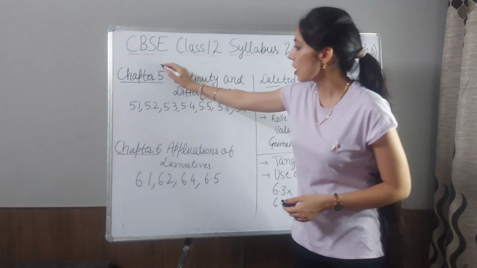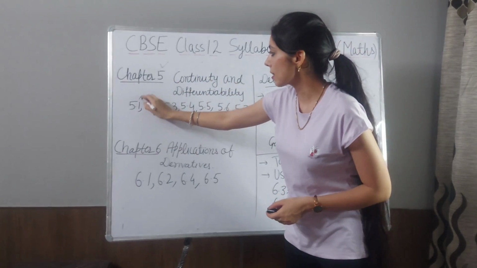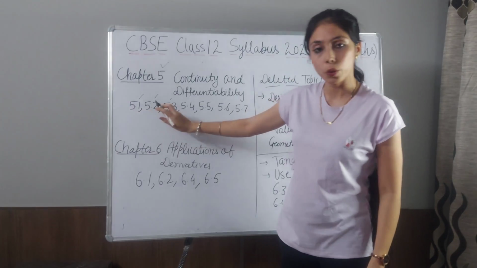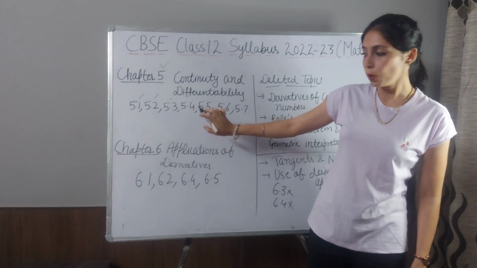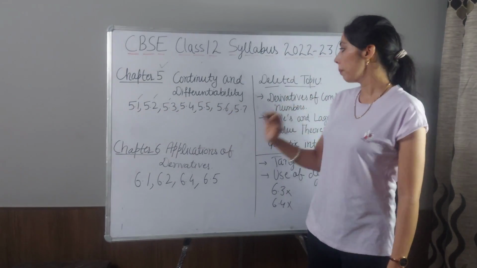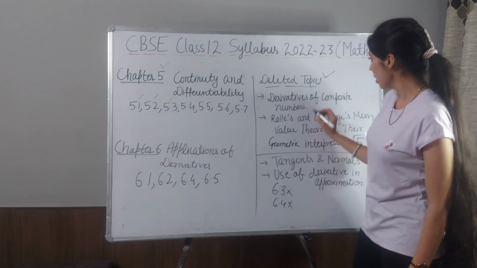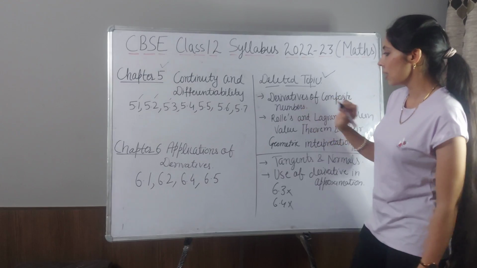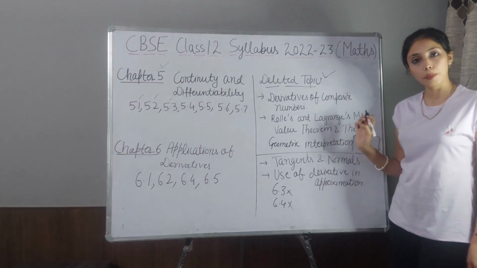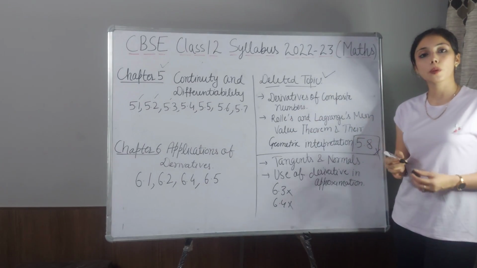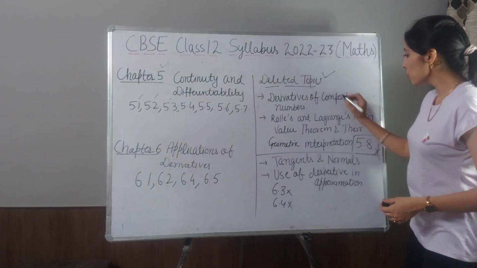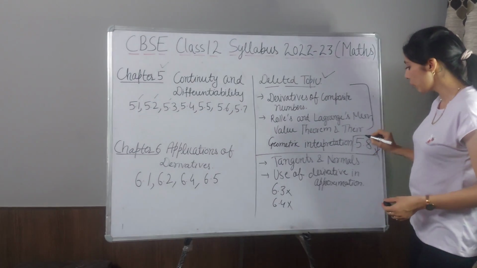In chapter 5 you have to do all the exercises 5.1, 2, 3, 4, 5, 6 and 7.